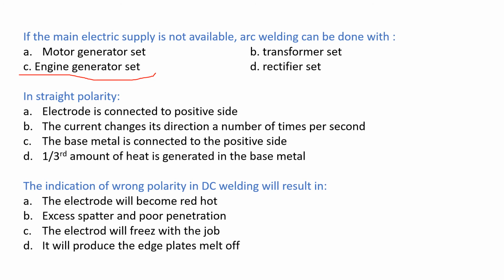Next question. In straight polarity, electrode is connected to positive side. The current changes its direction a number of times per second. The base metal is connected to the positive side. 1/3 amount of the heat is generated in the base metal. The straight polarity means direct current electrode negative, which means the base metal is connected to the positive side. So the answer is option C.